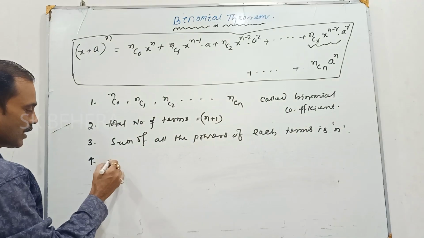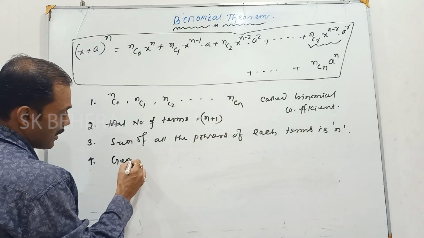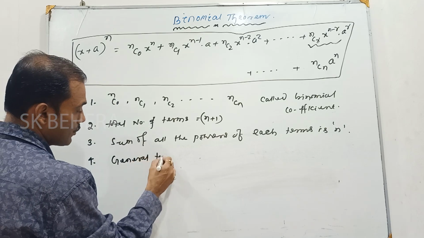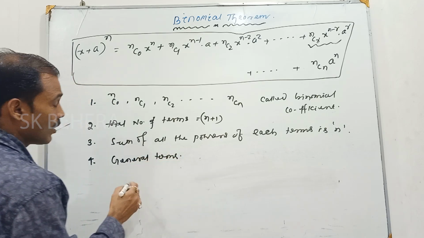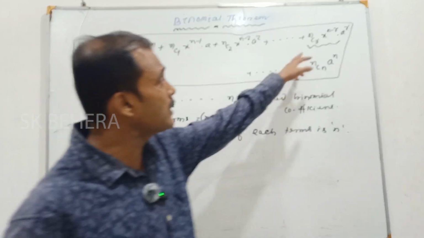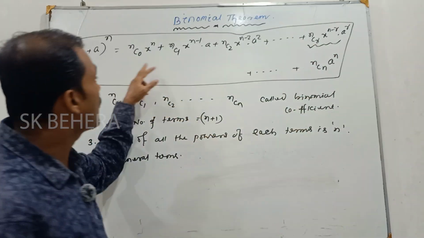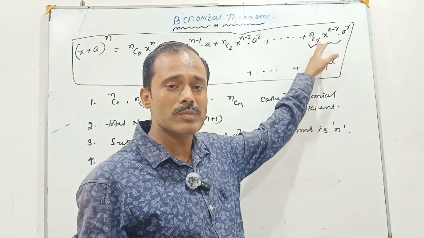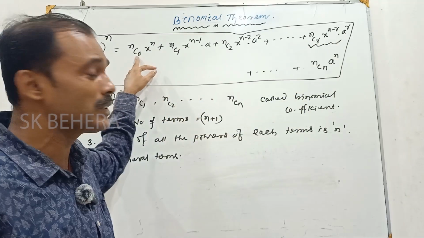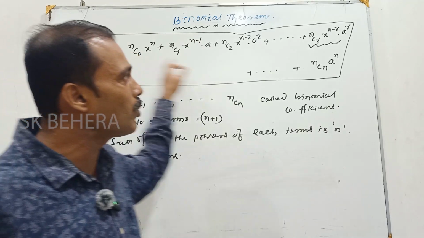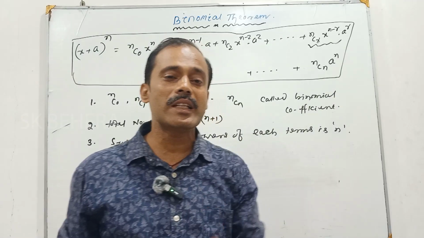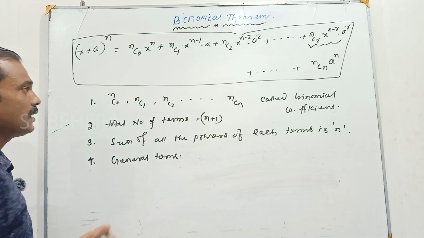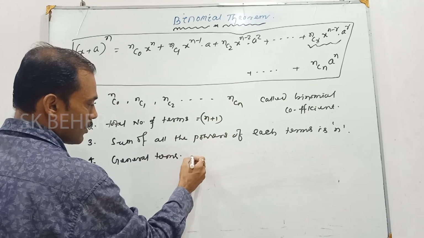Which term is it? If I am taking 1 to r, that is the rth term. Then the first term is C0. If it starts from 0 to r, then we can say this is the (r plus 1)th term.